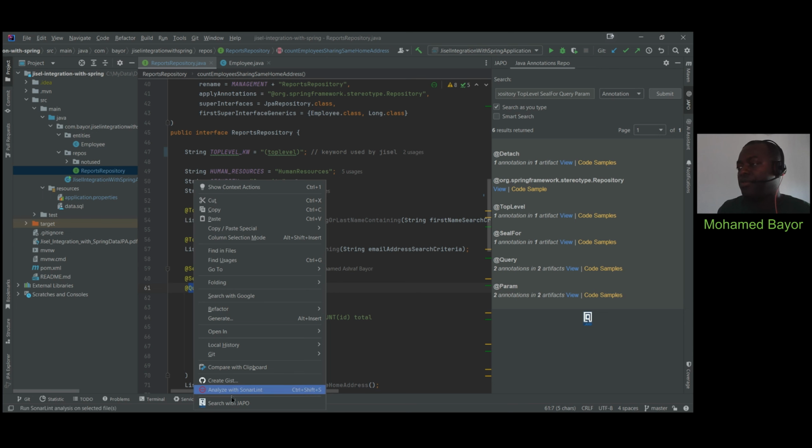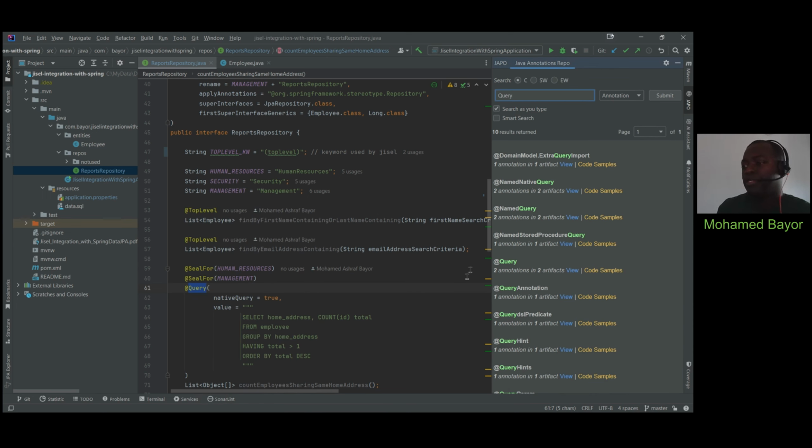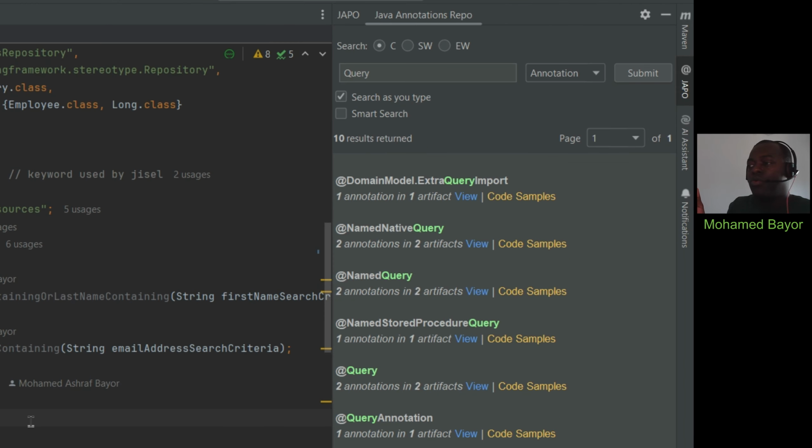Now, when you perform a single annotation search using the search with JAPO option we just saw now, this is no longer an exact match search happening, but by default, a partial match search is performed, which means all of the search results will be annotations name which contain the search criteria you put in there, which is query in that case.